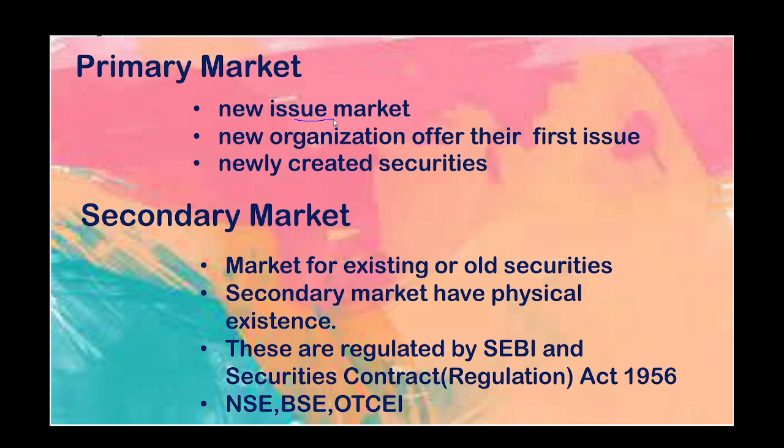So what happens in a primary market? New organizations offer their shares or debentures for the first time. That is, we can say the first issue of the organization is done in the primary market. So newly created securities are traded in the primary market.